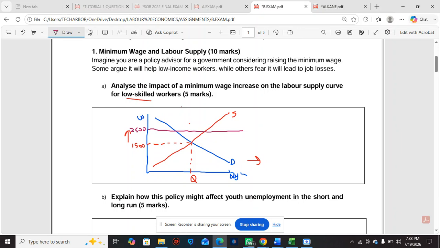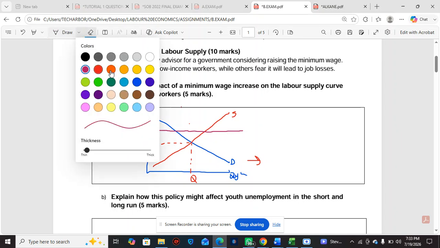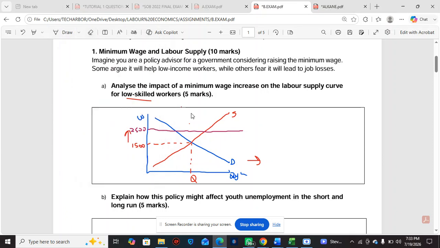All right. So government has introduced a minimum wage. Remember the minimum wage, this is the minimum amount people should be paid. And if you pay less than this amount, it's illegal. Okay. So let's say when the wage was 1,500, maybe there were 1,000 workers. Now they've increased the minimum wage to 2,500.